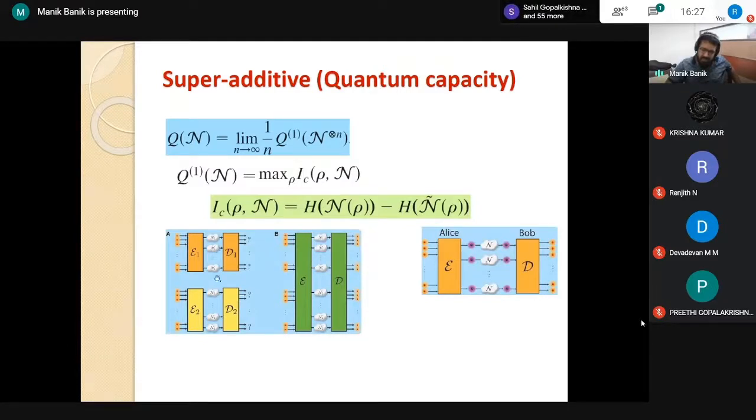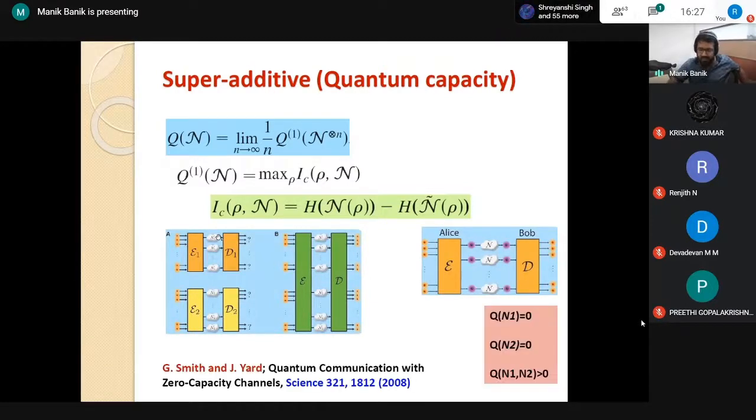Now, in our classical world, through this N1 channel, we cannot send any classical information. Through this N2 channel also, we cannot send any classical information if they are classical channels. Now, I give both channels simultaneously. Can you send some information? Classical theory says no, we cannot send any information because classical capacity or mutual information is an additive quantity. That's why their capacity will be 0.